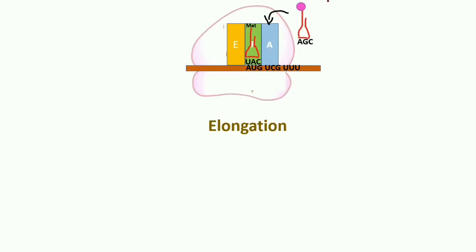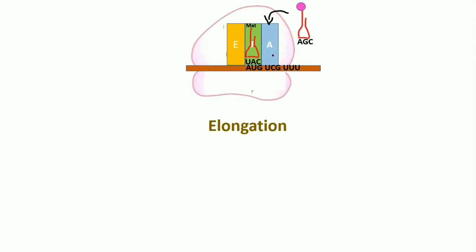Now, if you see the 80S initiation complex, it contains the methionine tRNA in the P site and the A site is free. Now, this is another aminoacyl tRNA. This will be placed in the A site after the codon is specifically recognized on the mRNA. This codon has to be recognized by the tRNA.